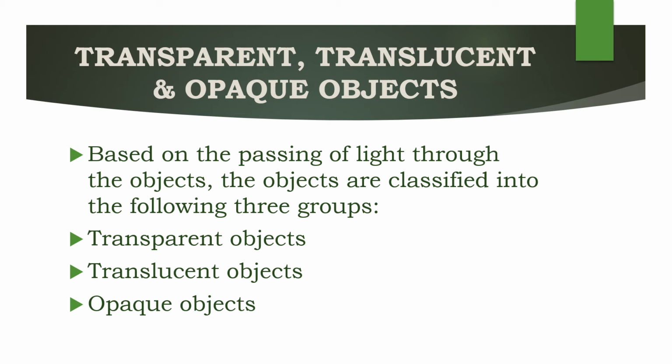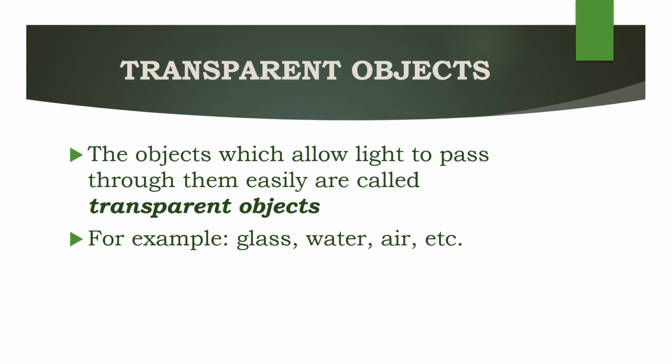Transparent, translucent and opaque objects. Based on the passing of light through the objects, they are classified into the following three groups: transparent objects, translucent objects and opaque objects. Transparent objects. The objects which allow light to pass through them easily are said to be transparent objects. For example, glass, water, air, etc.